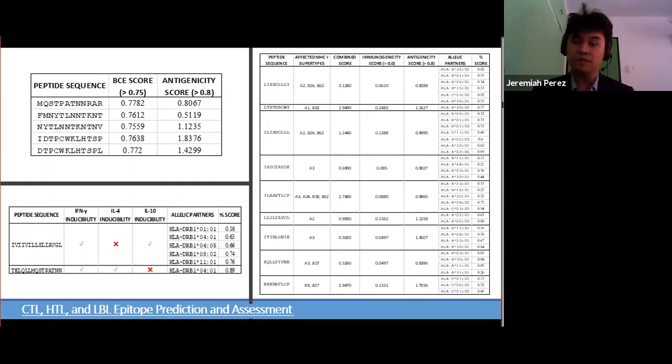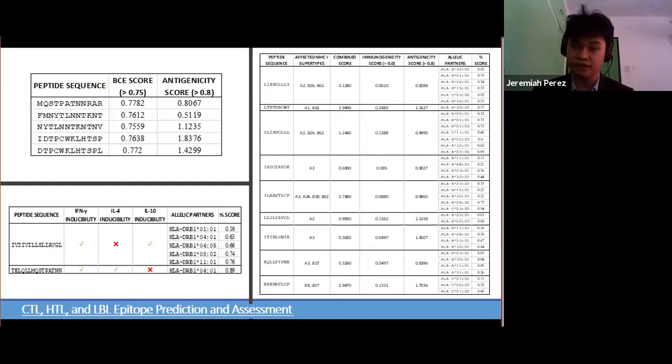Subsequent physicochemical testing yielded 9 viable epitopes for CTL, 2 viable epitopes for HTL, and 5 viable epitopes for LBL. All people possess sets of MHC class 1 and class 2 genes, which offer a wide range of specificity in terms of MHC peptide binding. Given the polymorphic and polygenic nature of MHC molecules, it is important to determine the MHC allelic partners, as you